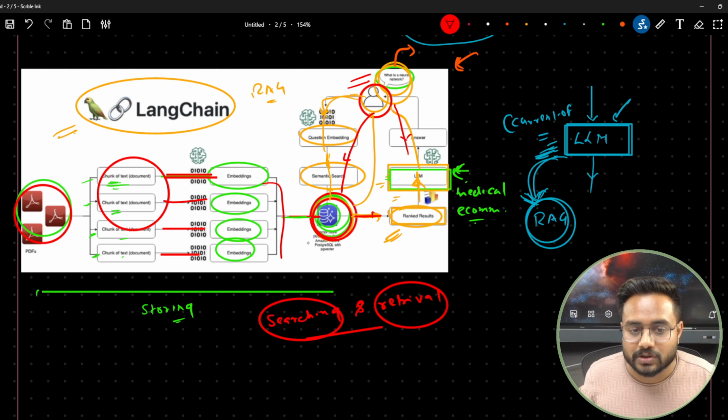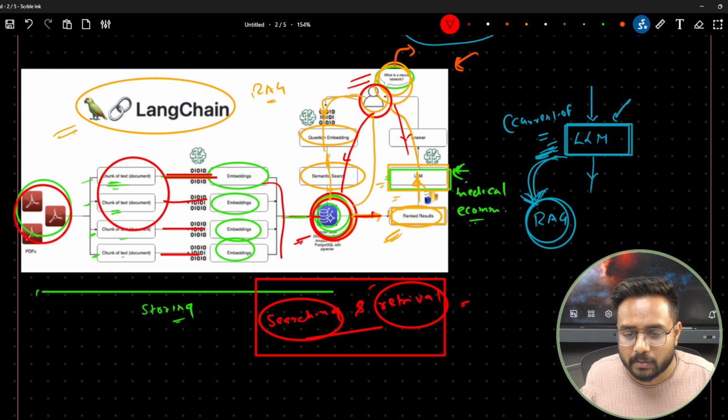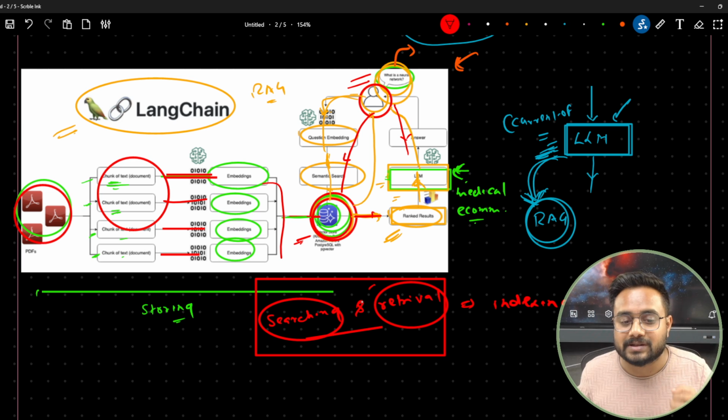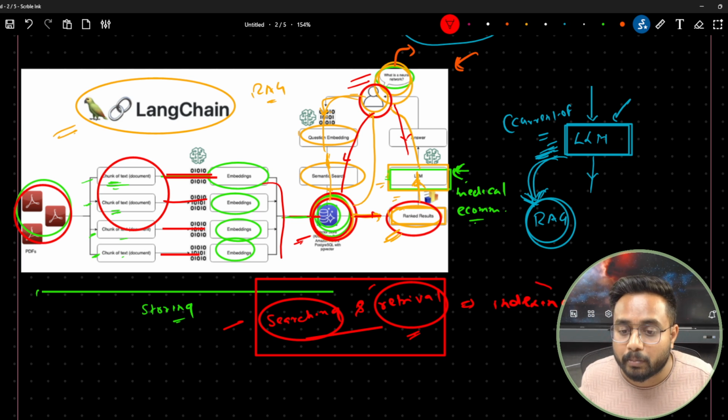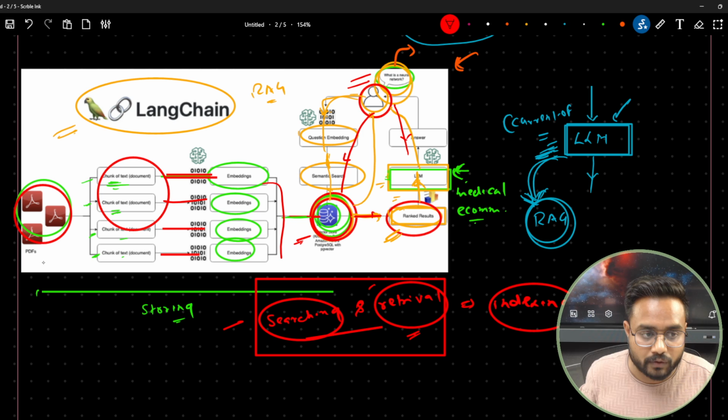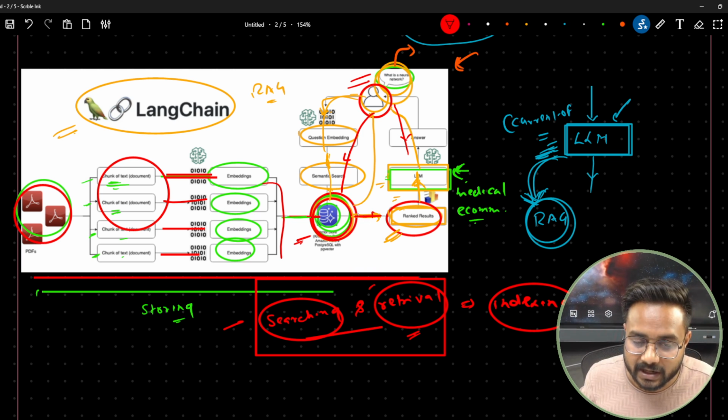So the searching is happening, and retrieval. And how is it possible? Because of the indexing. LlamaIndex provides the searching, the retrieval, and the ranked result based on the indexing. So from the data to this part, till the database or till this ranked result.